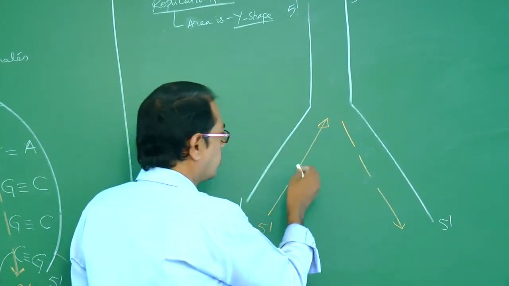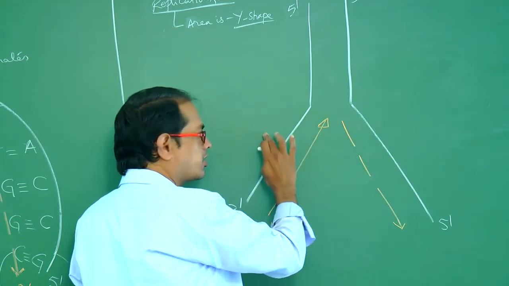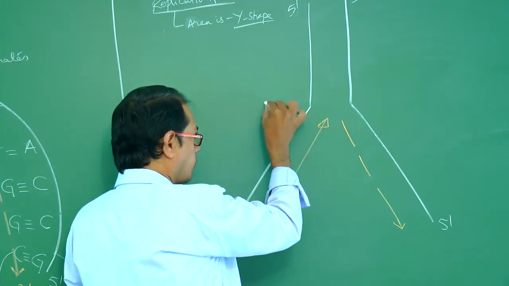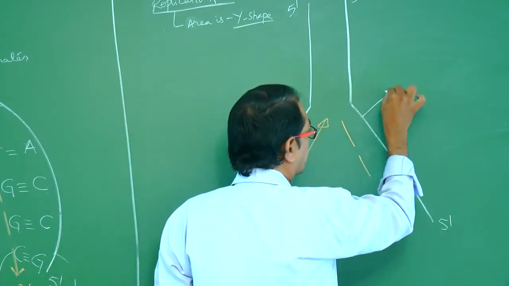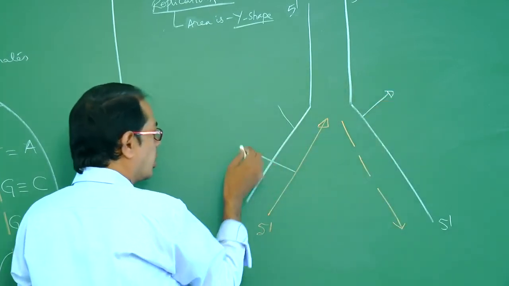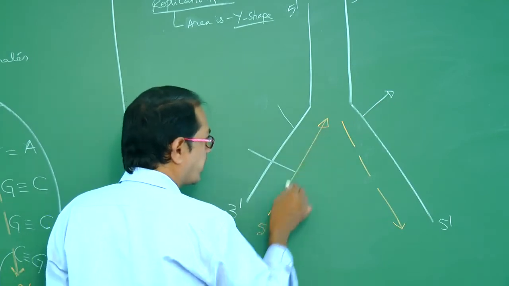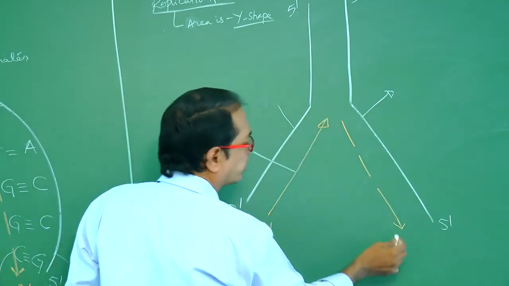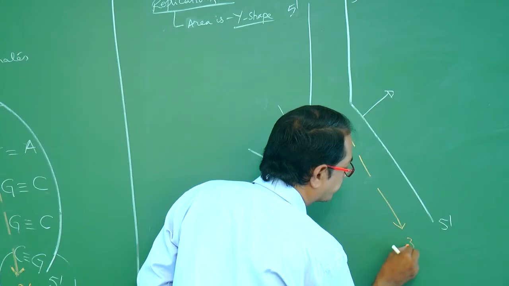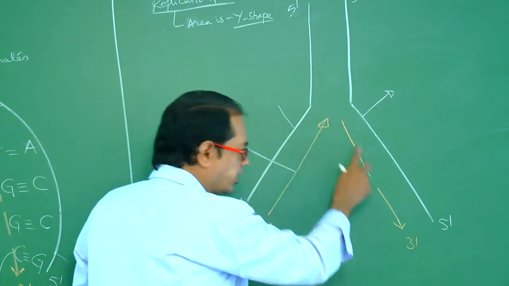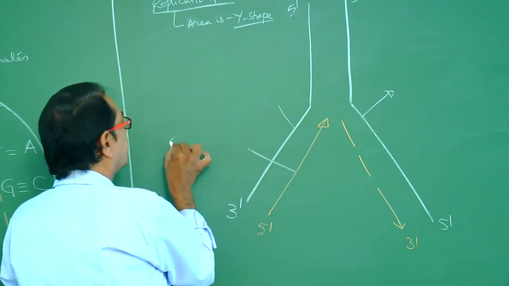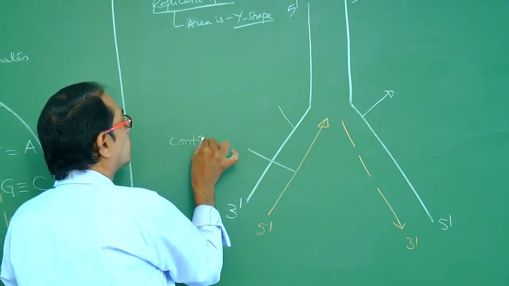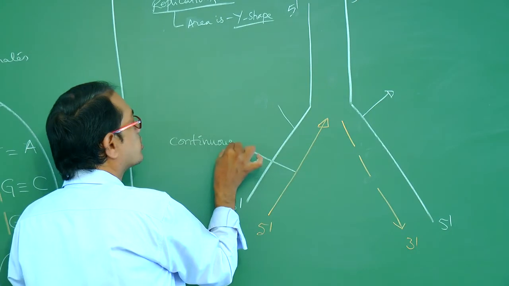So how many strands act as template? This one is a template. This is also a template. This one is the so-called continuous strand. This is 5', this is 3', and here this is 3'. Like this it is formed. As it is continuous, it is the so-called continuous strand.